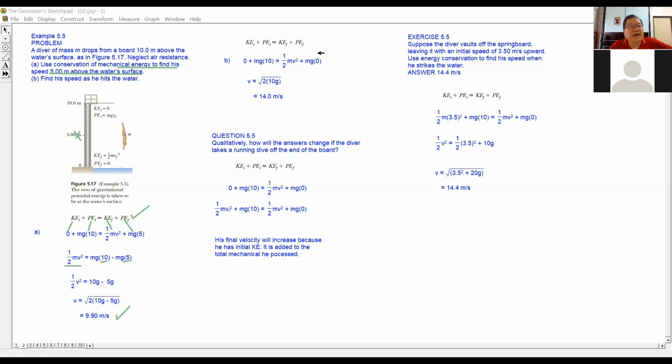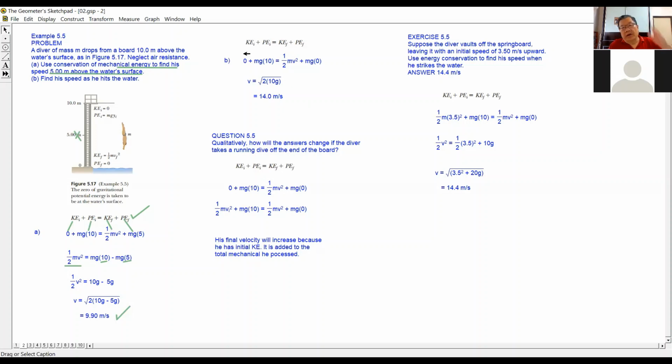Okay, now the second part of the question. Find his speed as he hits the water. So that means now he is at zero level, zero height. So what is his velocity? Again, we are using this equation, total mechanical energy: the initial mechanical energy is the same as the final sum of the mechanical energy.